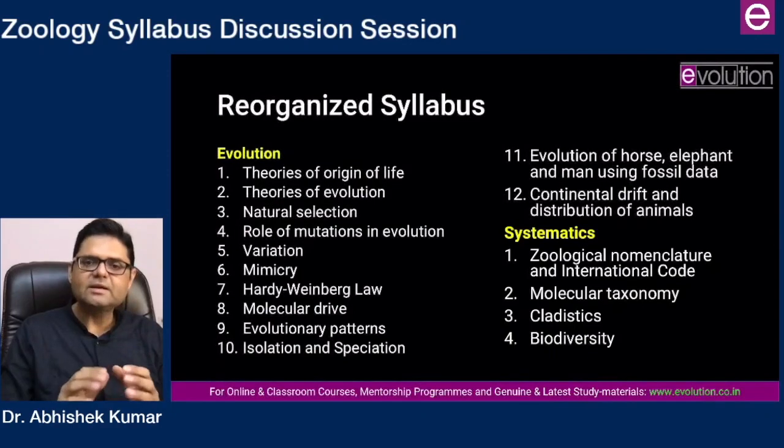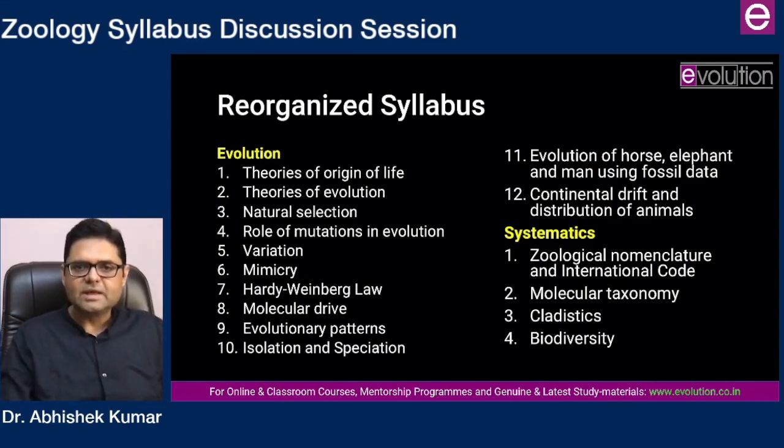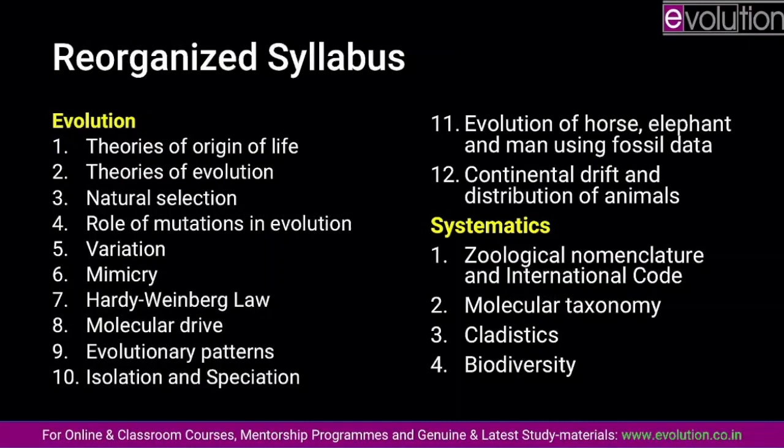So this is my reorganized syllabus. Now I would highly urge you to pause the video and appreciate the reorganization of the topics. If I bring it on the full screen, you will see that the entire set of topics is divided into two parts. One part is evolution, where there are in total 12 topics, and the second part is rather small, which is systematics, made up of 4 topics.